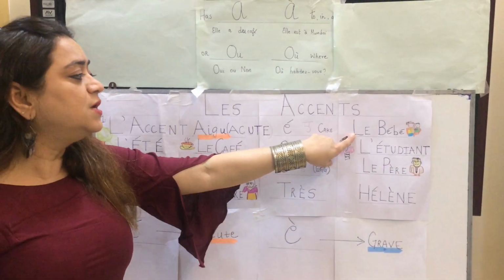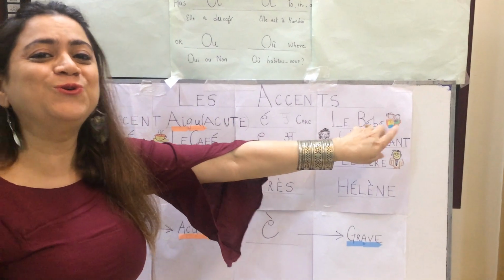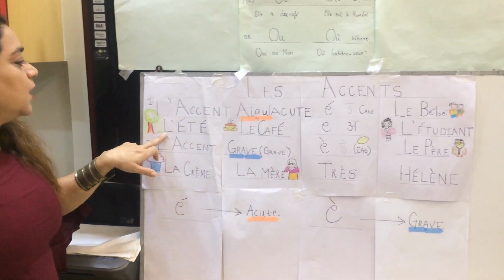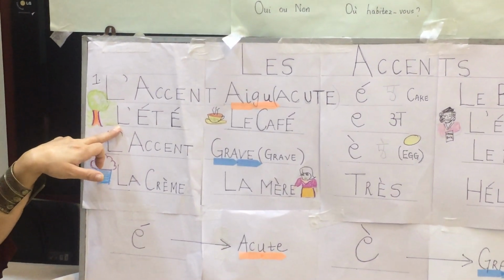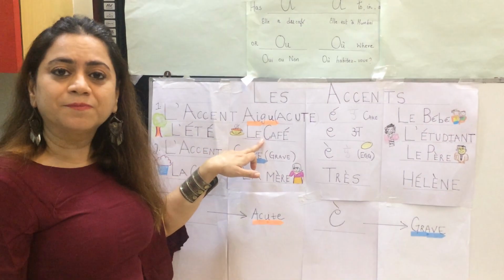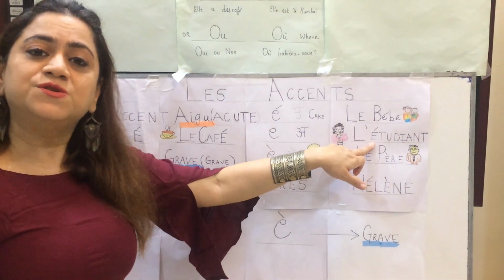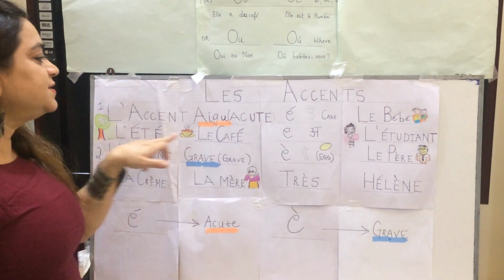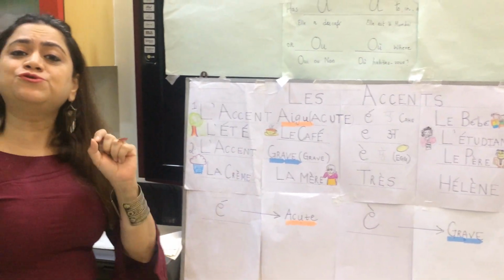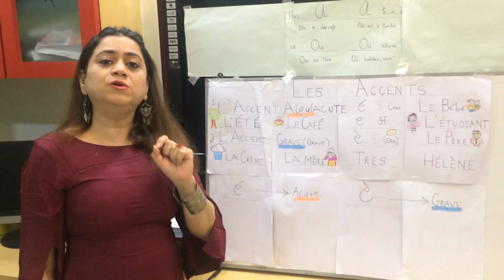The first example, le bébé, that's baby. I've put up little pictures for you. You can correlate what it means, bébé. Then we have l'été, that is summer. Le café, that's coffee. L'étudiant, that is student. All these words carry the accent acute. It's only put on the vowel E. The accent acute, l'accent aigu, is only put on the vowel E.